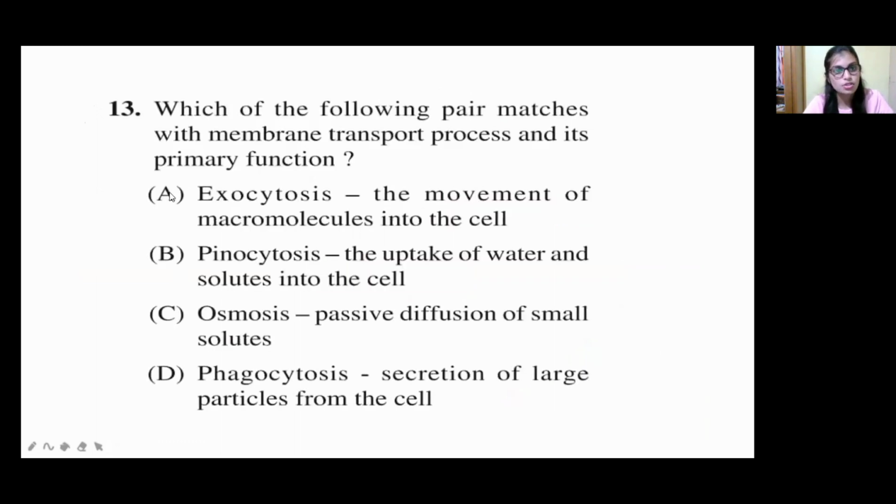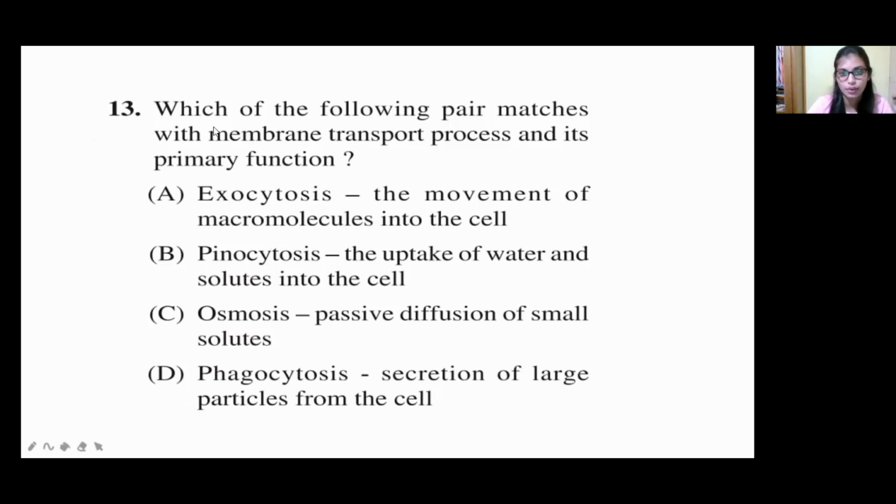Okay. So now move on to the next question. Which of the following pairs matches a membrane transport process and its primary function? Okay, so option A, exocytosis, that is the movement of macromolecules into the cell, and option B is pinocytosis, that is the uptake of water and solutes into the cell, and option C is osmosis, that is passive diffusion of small solutes, and option D is phagocytosis. Okay, it's nothing but secretion of large particles from the cell.